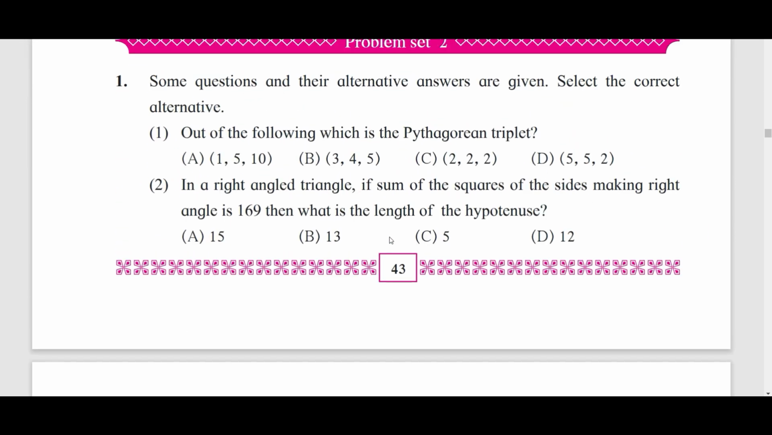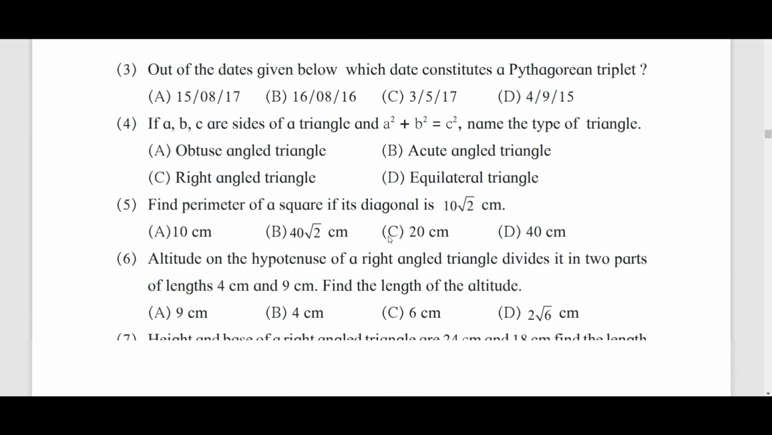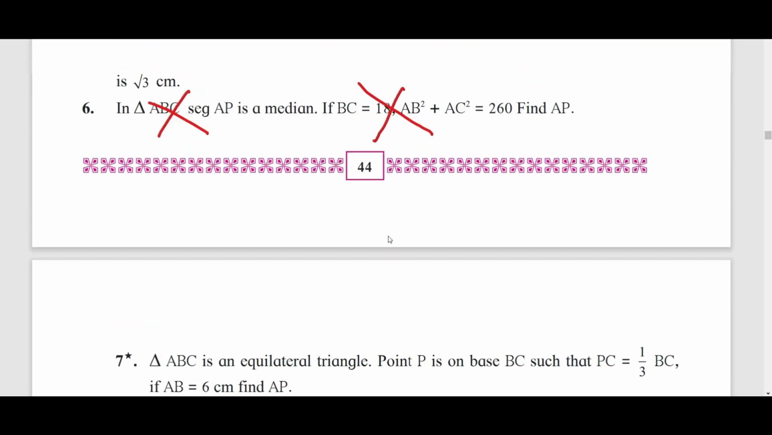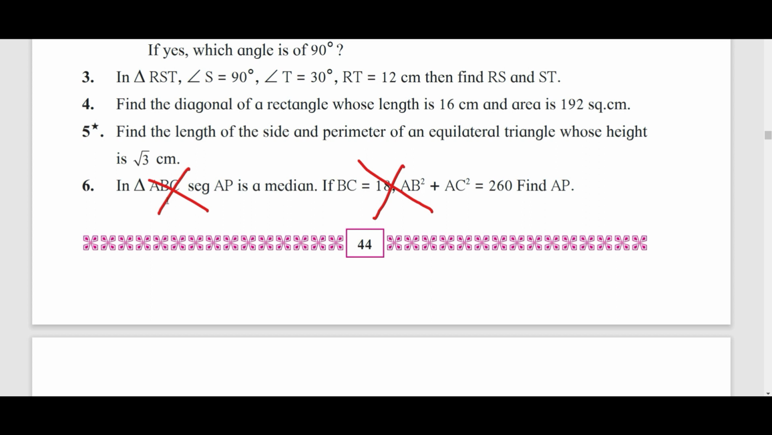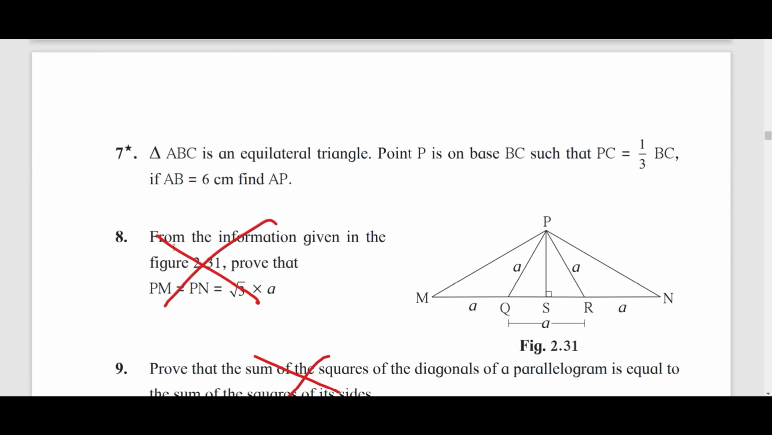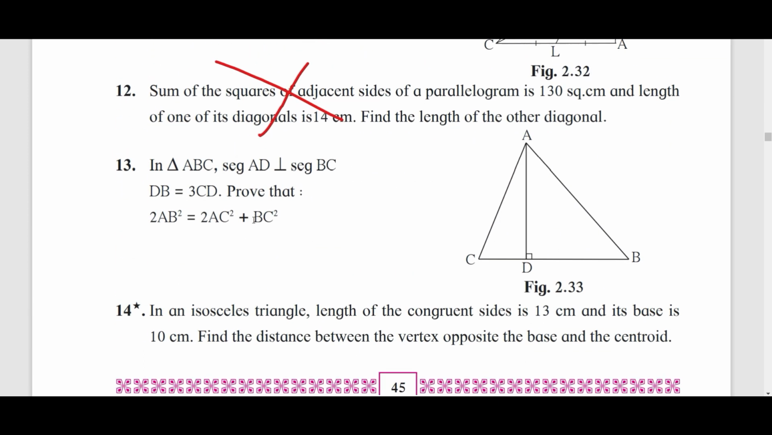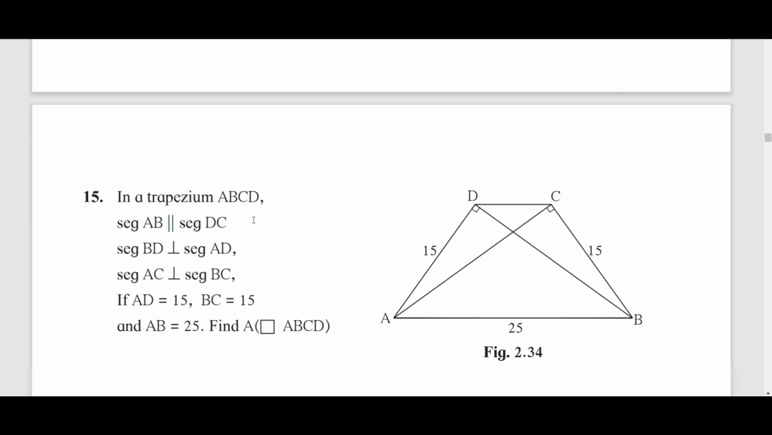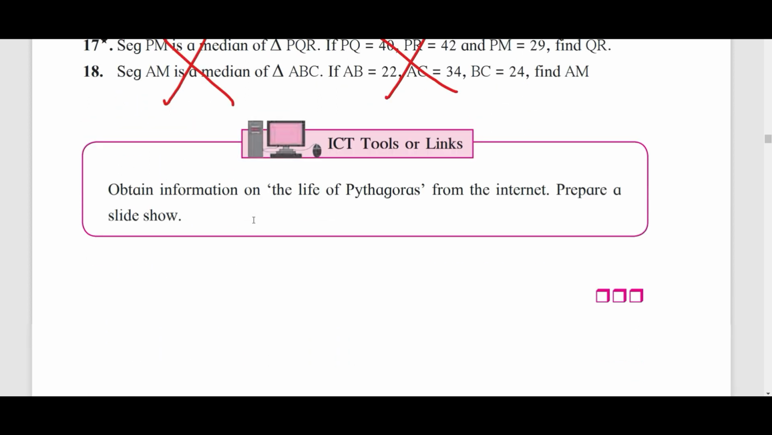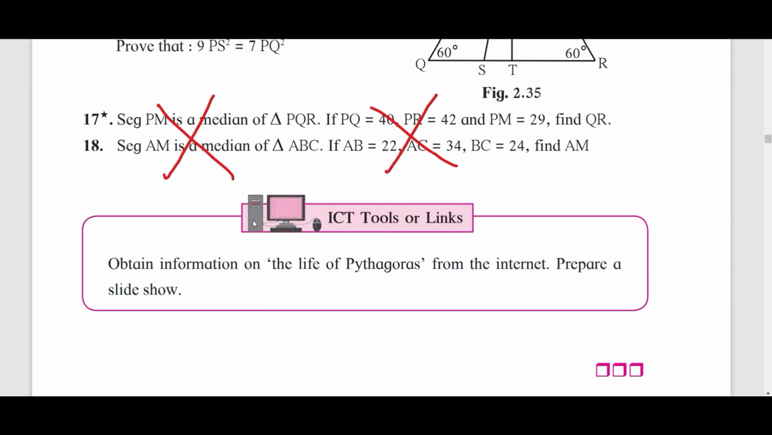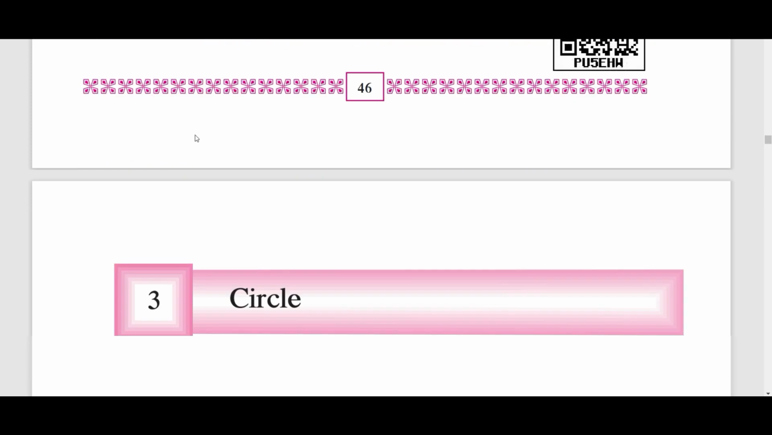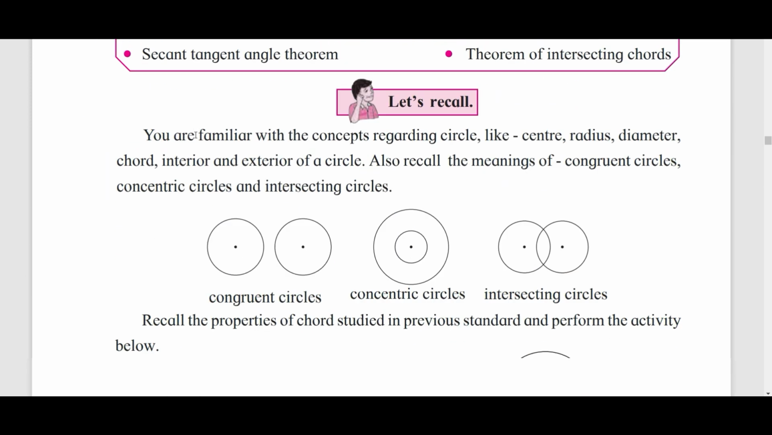Coming back to problem set 2, chapter number 2, Pythagoras theorem, page number 44, example number 6 is completely removed. Example number 8 is removed, 9 is removed, 12 is removed. So these are examples that have been removed from your syllabus. Also, when you come to page number 46, examples number 17 and 18 are also removed. Clear? Now, chapter number 3, circle.